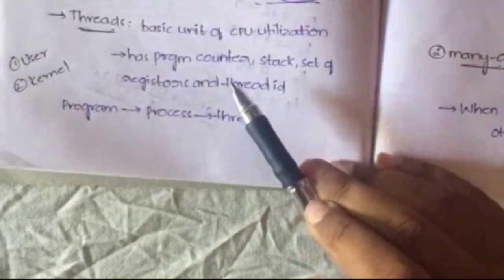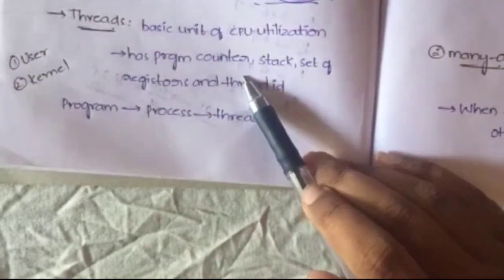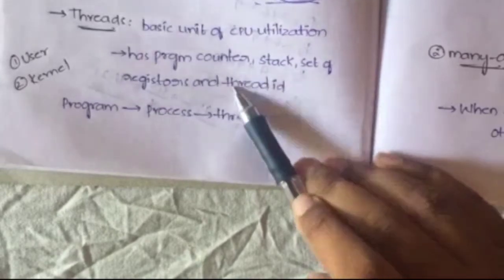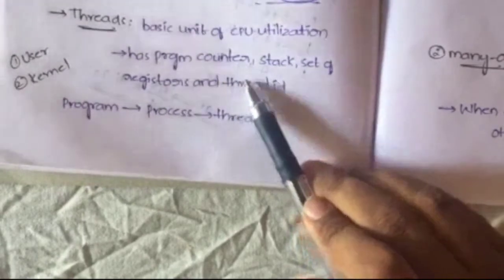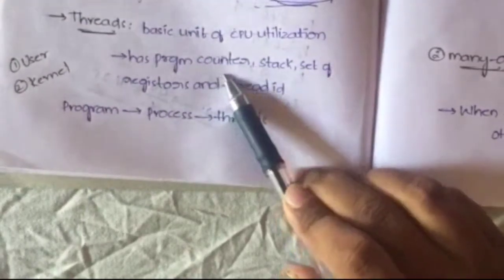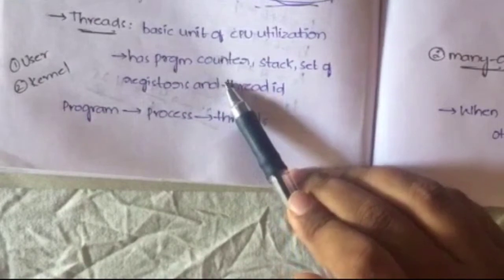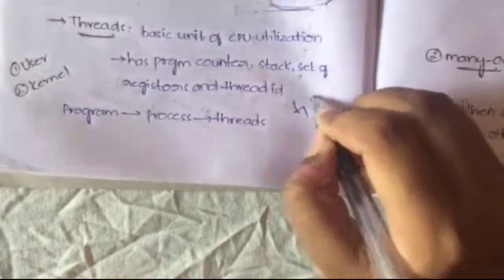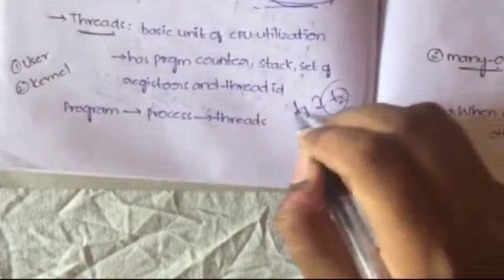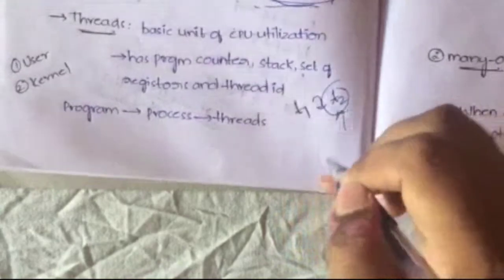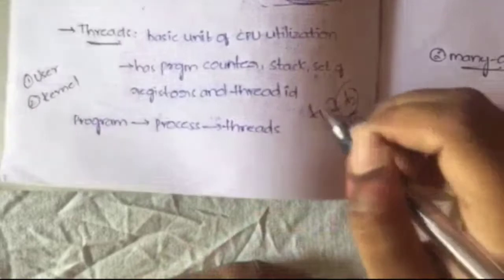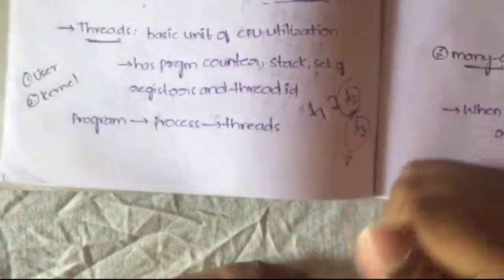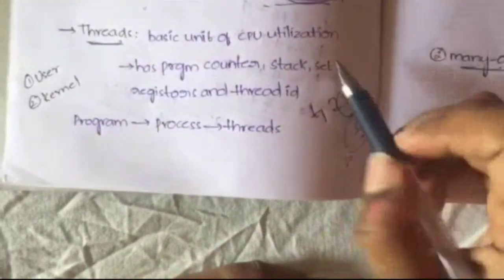A process has a process control block, right? In a process control block, it will be storing all the information: process ID, counter, memory, files and all those things. In the same way, even a thread will also have a program counter. Program counter is nothing but which thread will be executed next. Suppose thread T1 is in execution right now. Then which thread will be executed next? Suppose if T2 is to be executed next, then the program counter will be pointing towards T2, or if T3 is to be executed next, the program counter will be pointing towards T3. That is the program counter. Okay, next is stack.